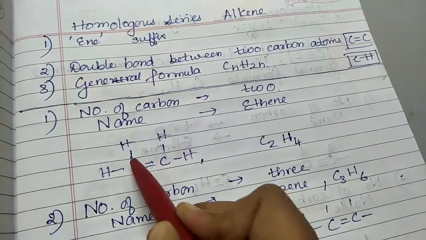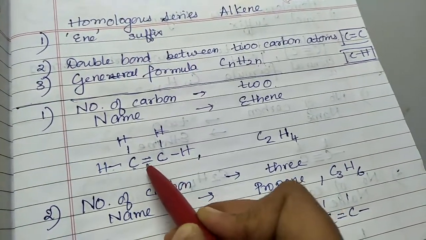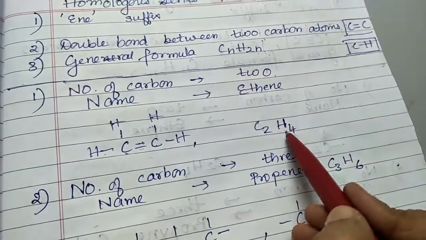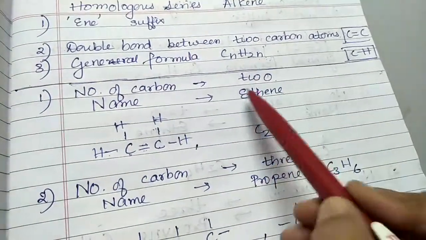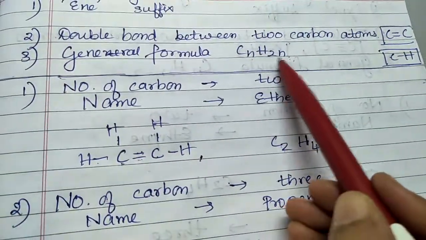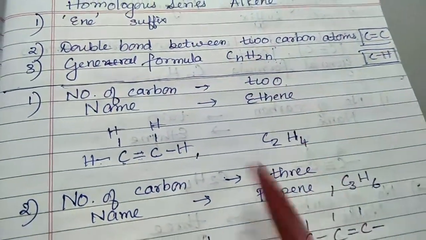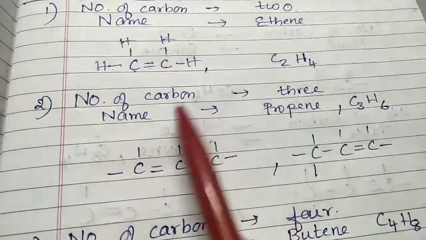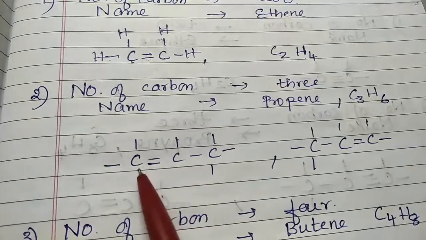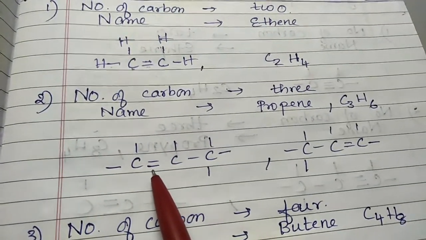So C2, and how many H are there? 4. The general formula is CnH2n, so put 2 here, C2, and H2n is 2 into 2 is 4. Now next is the hydrocarbon with 3 carbon atoms, 1 2 3, and you can place a double bond here also.